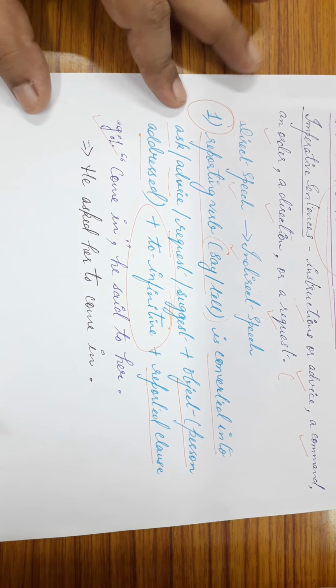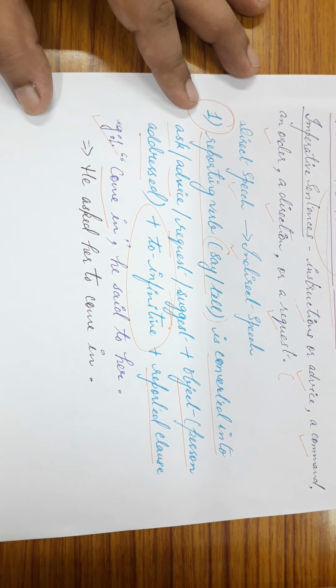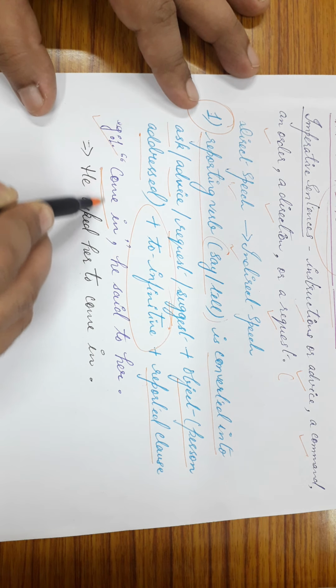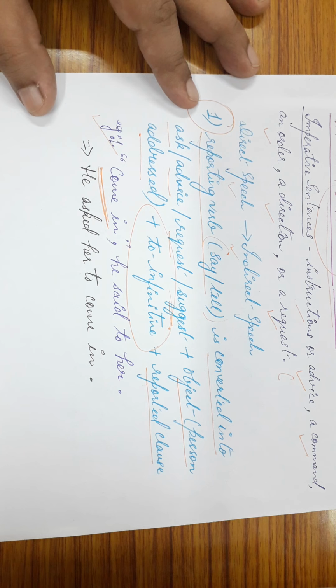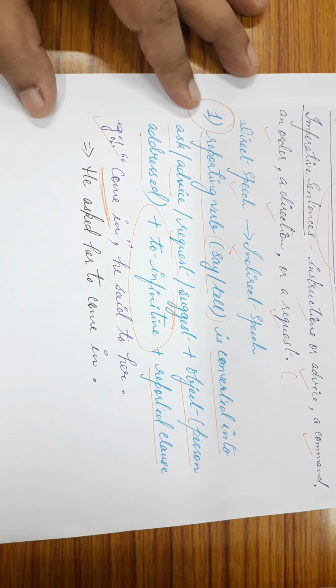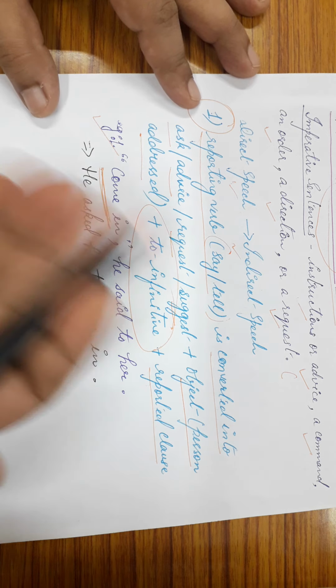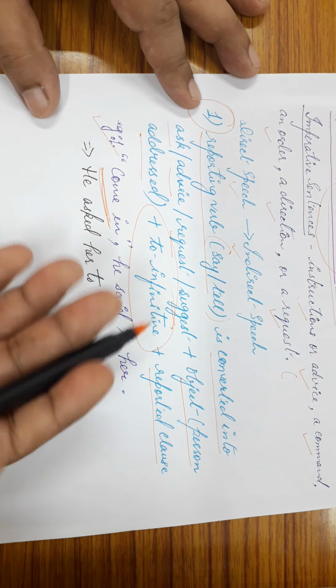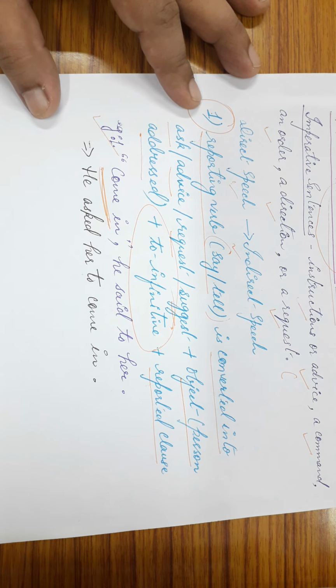Let's see the first one. Come in, he said to her. When we look at this reported clause, come in, it automatically gives us a sense that the speaker is asking somebody to come inside, or requesting, or commanding the listener to come inside.